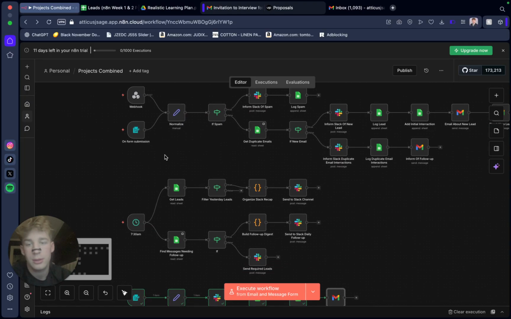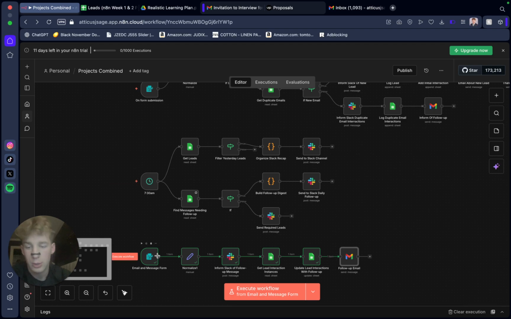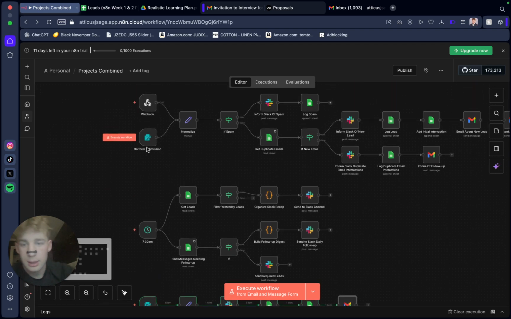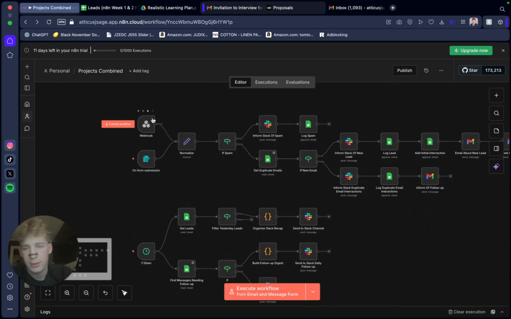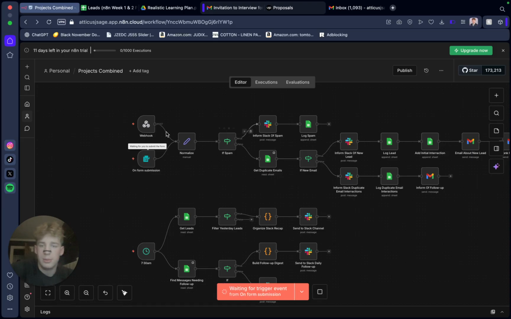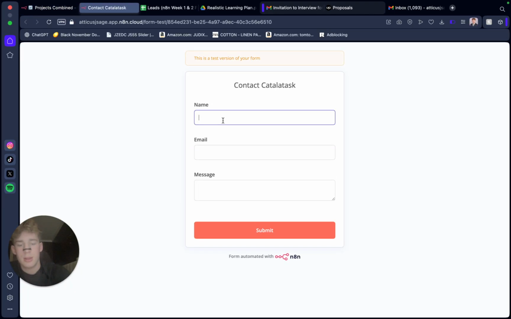So it has three parts: a daily reminder system, a follow-up system, and a lead filtering, normalization, and documentation system. I'll demonstrate this first. It can take any webhook. This can be Facebook ads, Instagram ads, any type of lead. But I'll just use this form submission because it makes it simple for the data. Let's do Jack, Jack at exampleemail.com. And just to show you the normalization, I will make some random things capital.